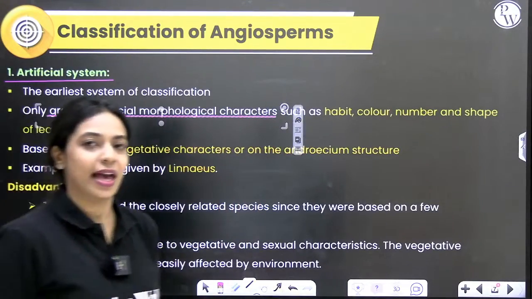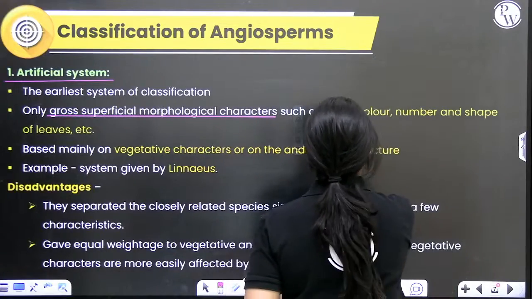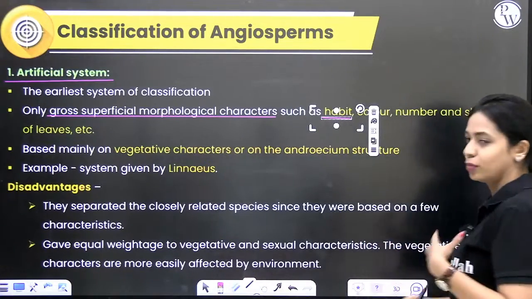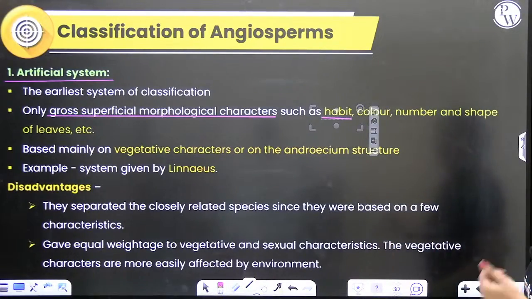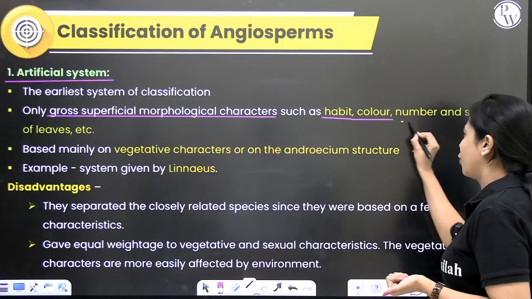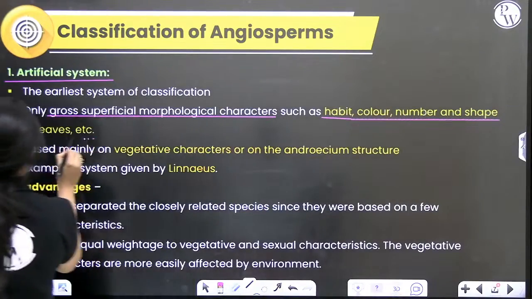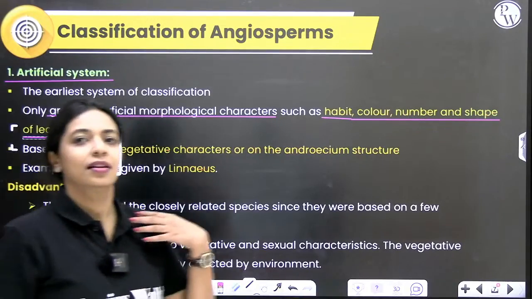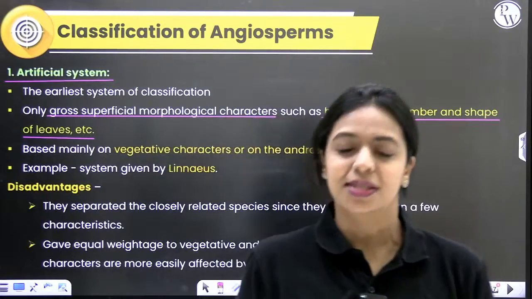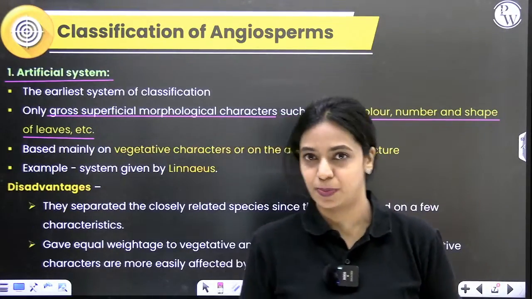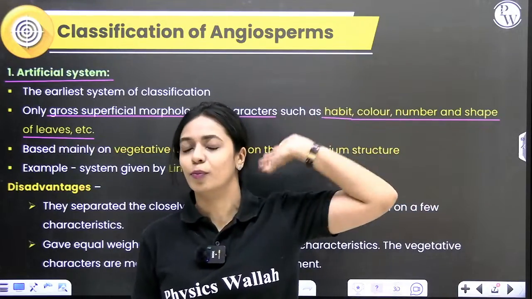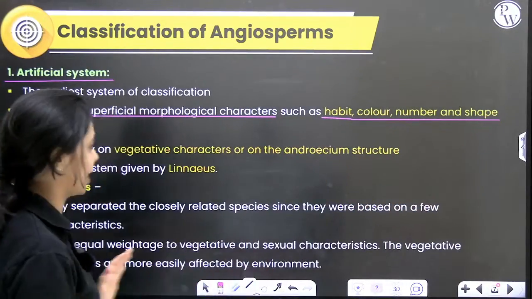What are some of those characters? Like I already mentioned, habit. Are they herbs, shrubs? That is one thing. Color of different parts of the plant, number and shapes of leaves. These are some of the characters that earlier taxonomists used to classify angiosperms. Okay, so this is one of the earliest systems of classification.